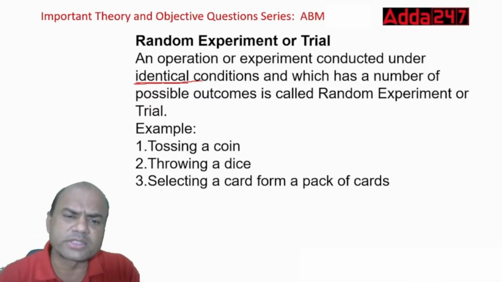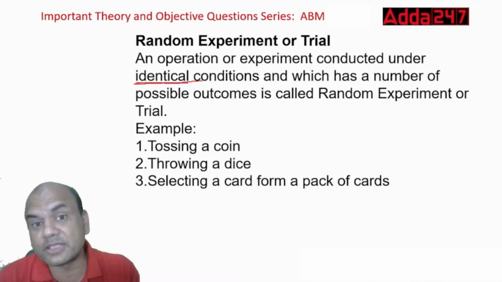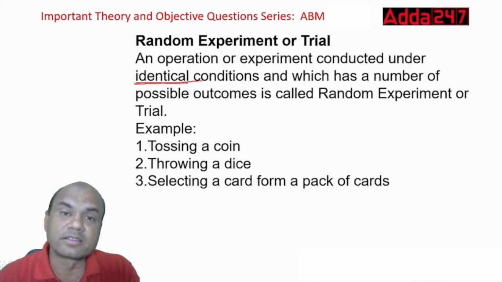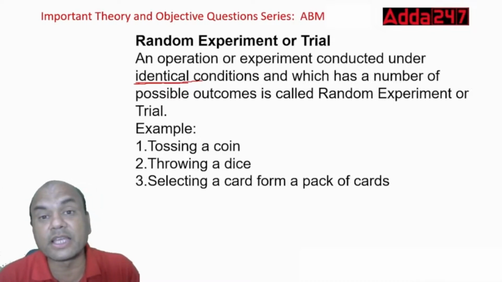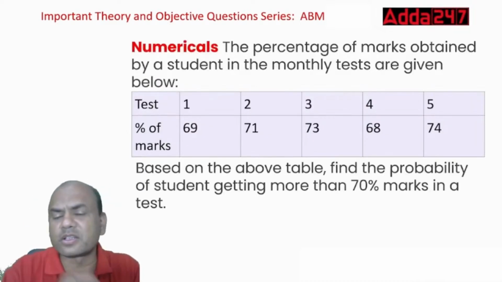Okay, tossing a coin, throwing a dice, selecting a card from a pack. So these are all bookish examples. The latest examples are this COVID vaccine, designing a COVID vaccine, designing a Chandrayaan. These are all the latest examples. Okay, now let's solve the numericals.